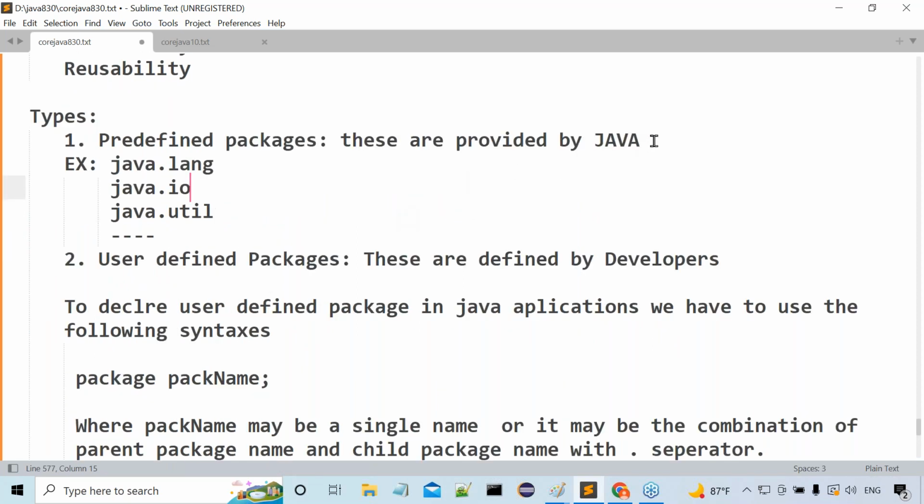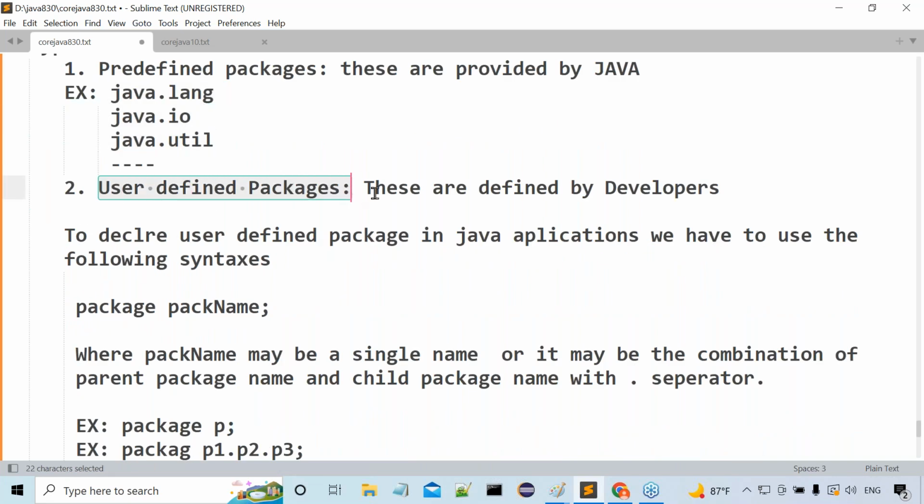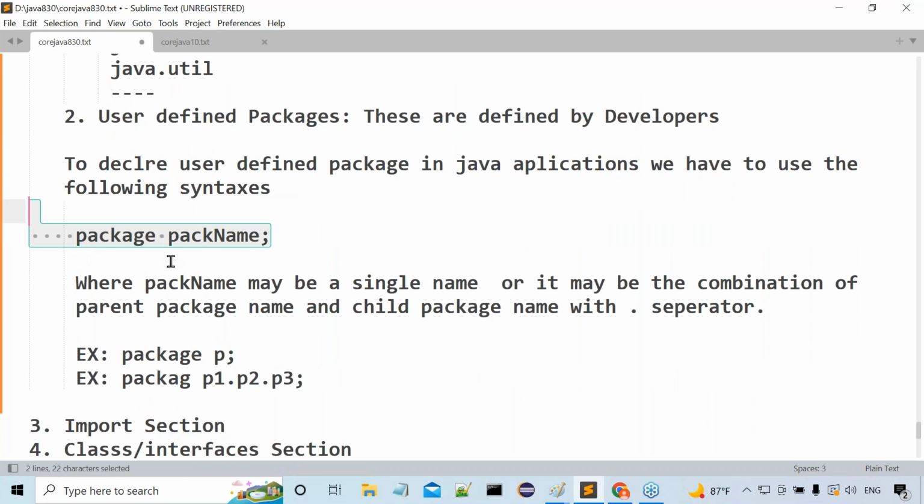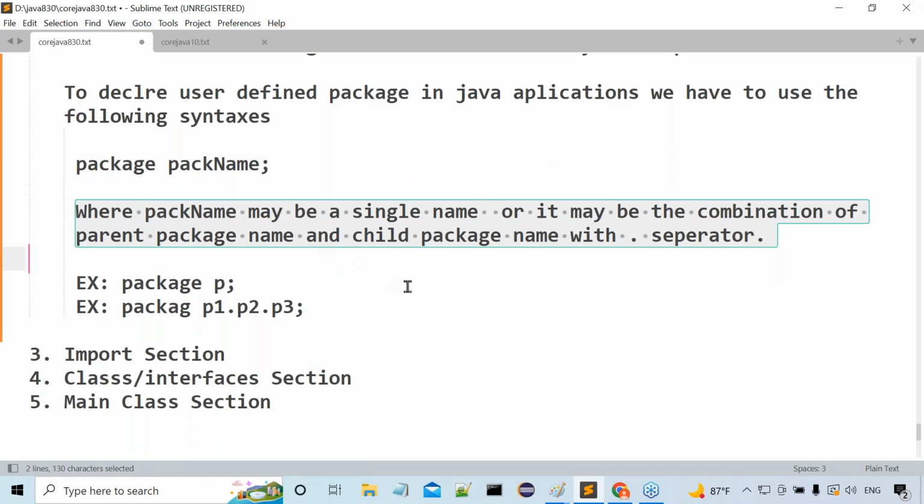Predefined packages are provided by Java. Examples are java.lang, java.io, java.util, and so on. Then the second one, user-defined packages, are defined by the developers as per their application requirements. How are we able to declare packages in Java applications? The syntax is: package, space, package name. The package name may be a single name or the combination of parent package name and child package name with a dot separator.